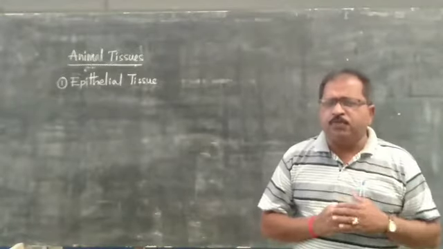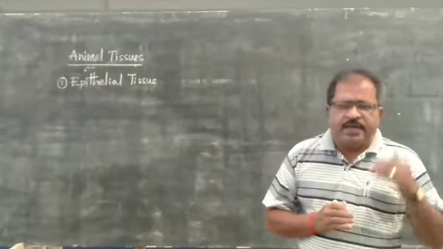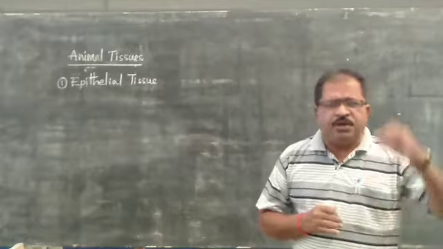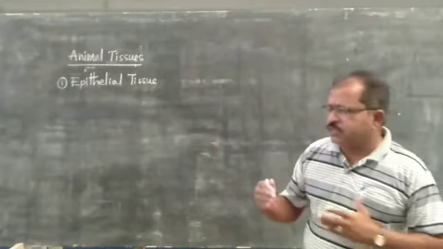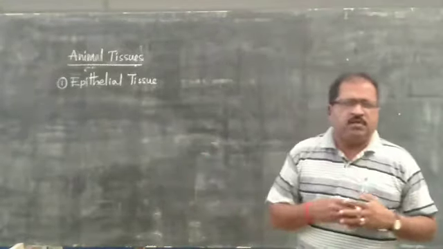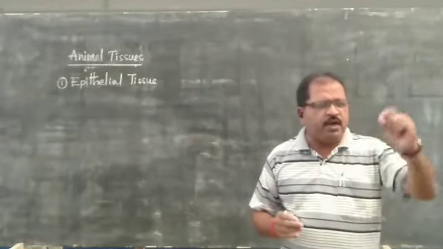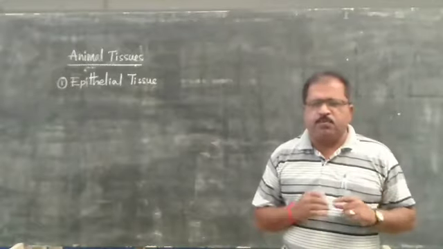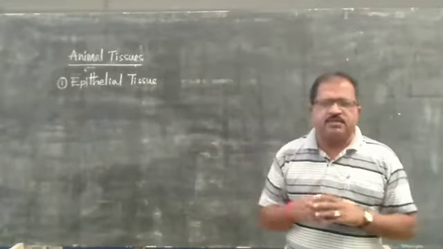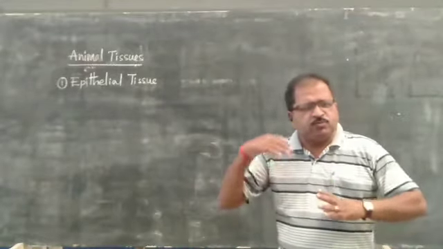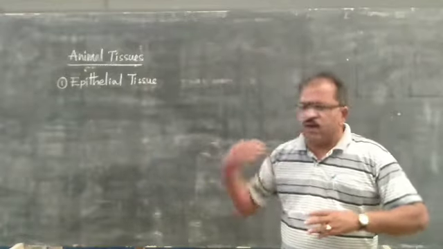This tissue may be very thin in some areas and very thick in other areas. It means that in some areas of the body there will be one layer of cells, and in some areas there will be more than one layer of cells.